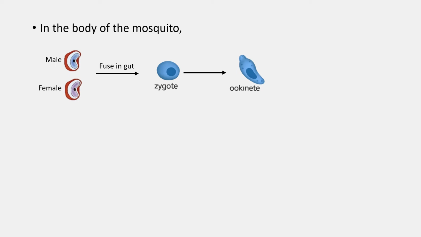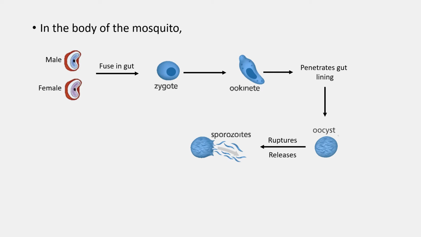In the body of the mosquito, the gametocytes get divided into male and female gametes. These gametes fuse in the gut to form a zygote. This zygote produces an ookinete. The ookinete then penetrates the gut lining and produces an oocyst in the gut wall. The oocyst ruptures and releases sporozoites that migrate to the salivary gland of the mosquito.